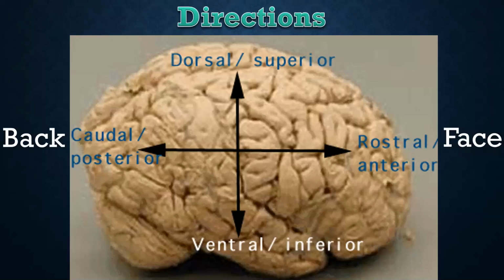Where the face is, that is the anterior side. Where the back is, that is the posterior side. Now you will wonder, ma'am, you had taught that ventral is front, dorsal is back side. Correct? So how is the position of the brain differing? Anybody with the same doubt?